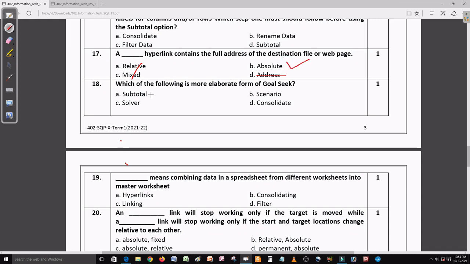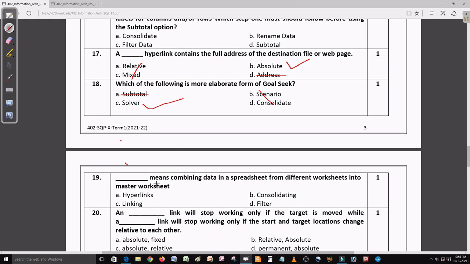Now question number 18. Which of the following is more elaborate than a goal seek? In a goal seek we set a goal that we have to achieve for some values. So a goal seek doesn't give us very specific detail. So which is the right answer here? Subtotal, no. Scenario and consolidating, no. Yeah, solver is the right answer here.